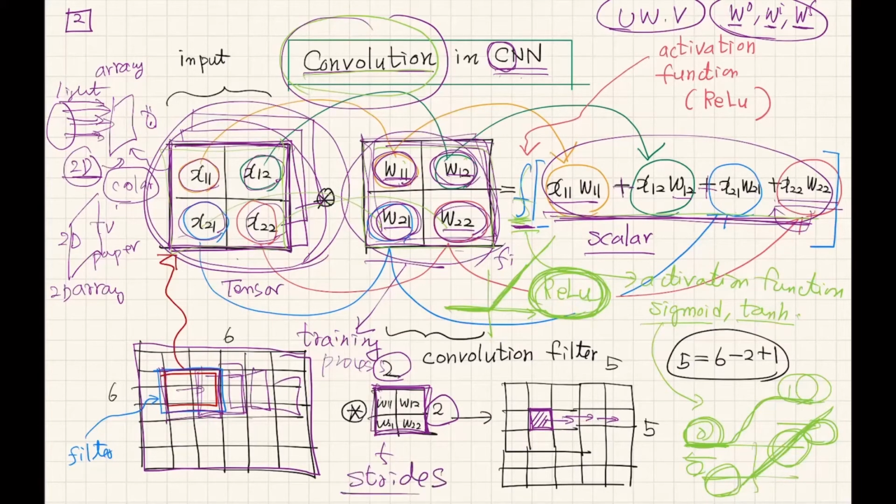Sometimes S could be 1, sometimes S could be 2. These are kind of hyperparameters. Initially, you try certain stride numbers, and there might be trial and error. These are kind of heuristic approaches.